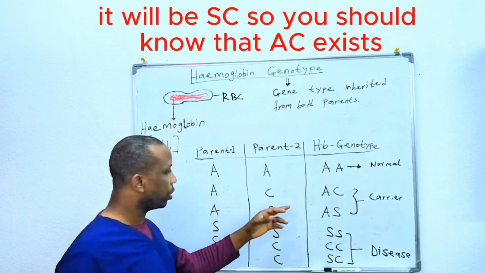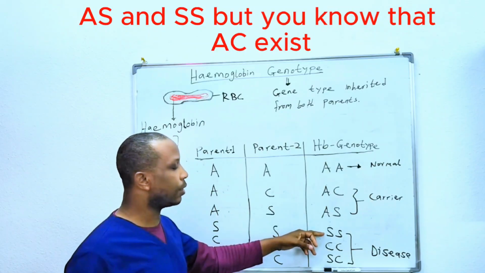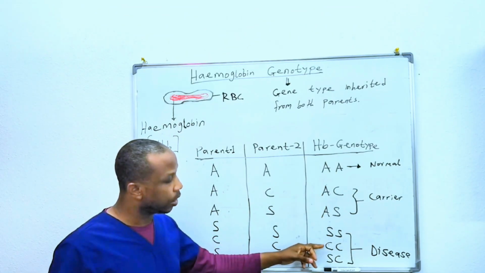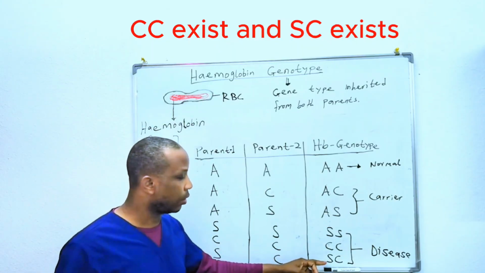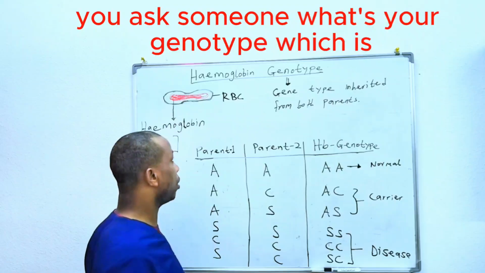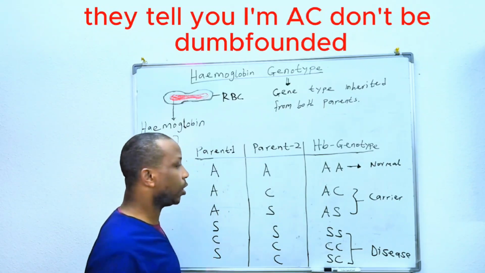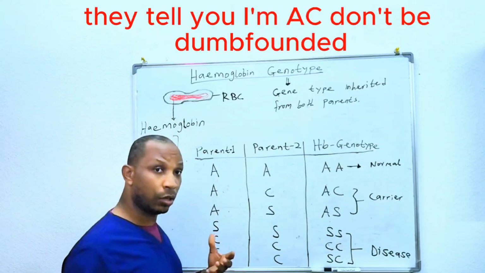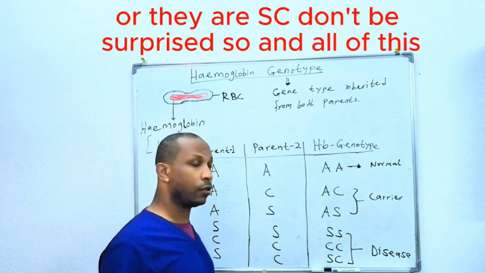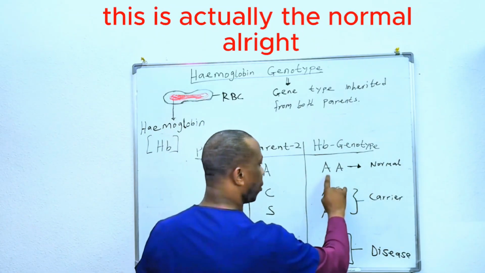So you should know that AC exists. Most people are used to AA, AS, and SS. But you should know that AC exists, CC exists, and SC exists. So if someone asks someone what's your genotype, which actually means what's your hemoglobin genotype, and they tell you I'm AC, don't be dumbfounded, don't be surprised, all right? Or they will tell you they are CC or they are SC, don't be surprised. So, and all of this is actually the normal, all right?